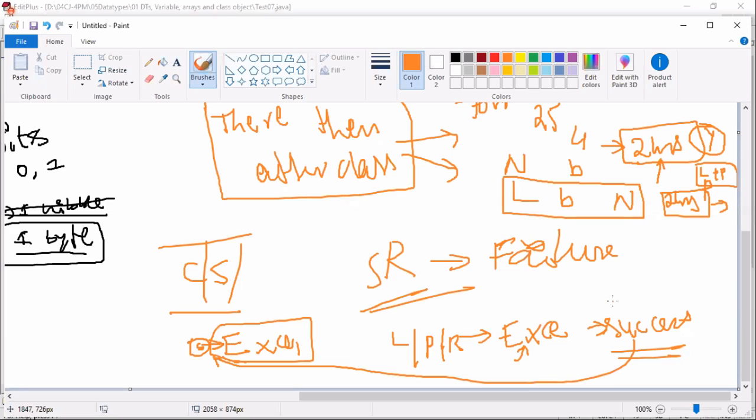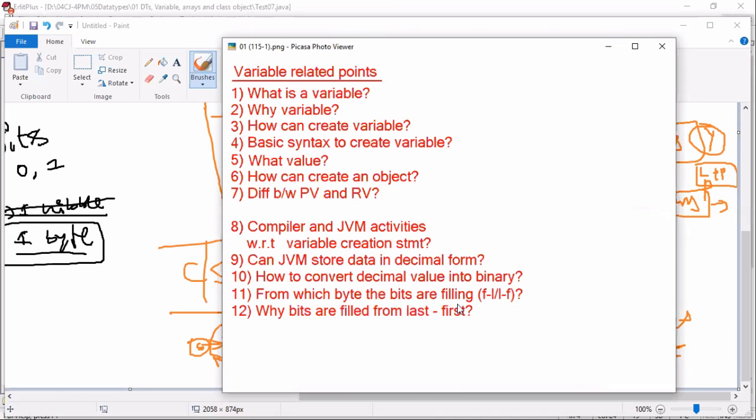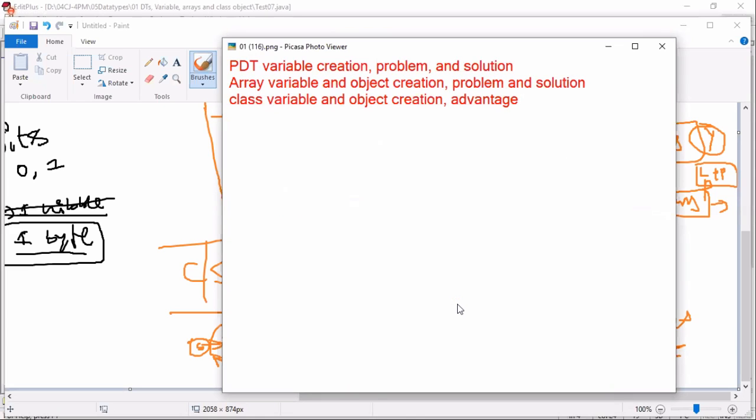So please do more R&D on basic points. Understand, get the thoughts of compiler and JVM ideas. Then Java becomes very, very easy. Okay. So now we need to understand the next points. That is primitive data type variables, problems, solution. Next, primitive data type problems, array variable, array object, problem and solution, class variable, class object creation and advantages.